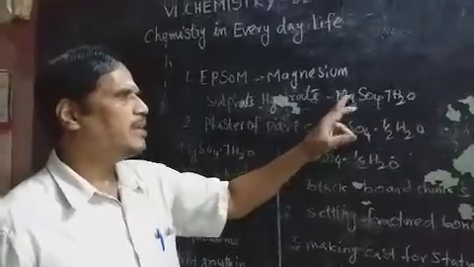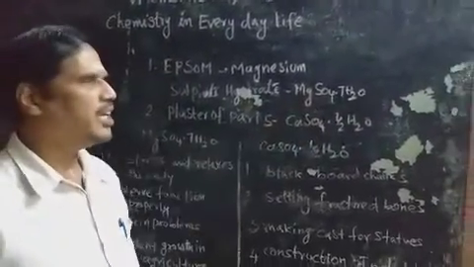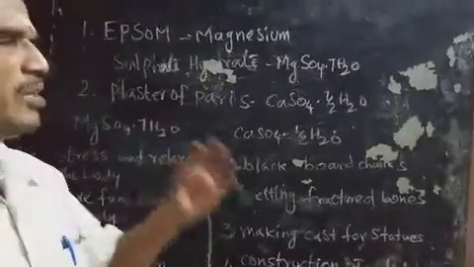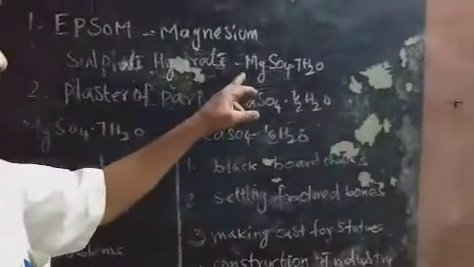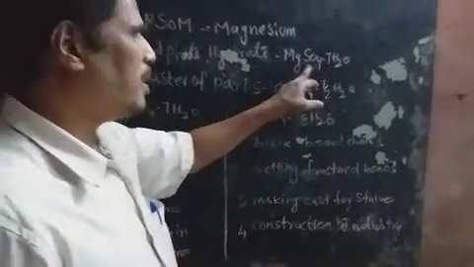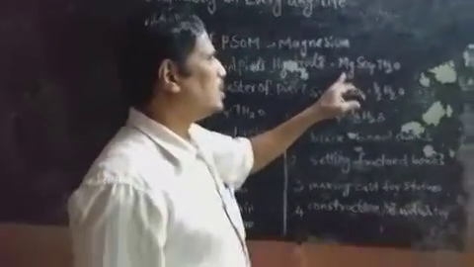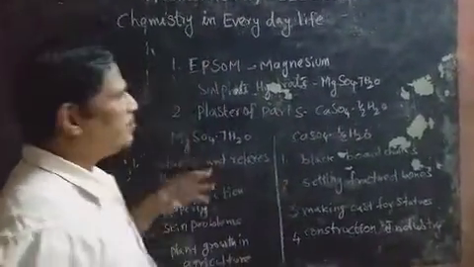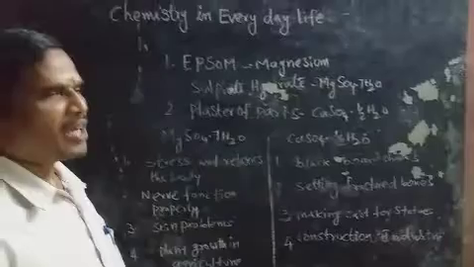Magnesium is an element, in SO4, S is an element and oxygen is an element. So three elements participate in this compound. We are using this compound in our daily life.